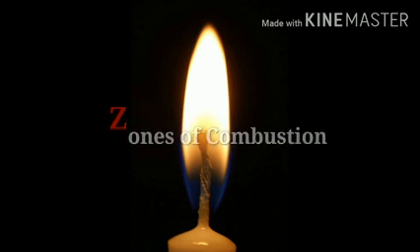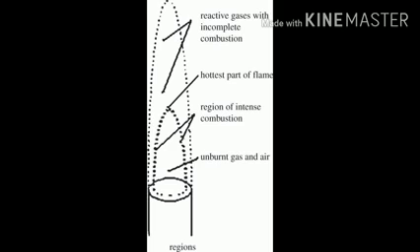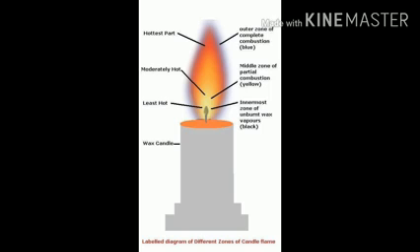There are different zones of a candle flame. Generally, a candle flame is divided into three parts. First, zone of complete combustion. Second, zone of incomplete combustion. And third, zone of no combustion. Now, let us discuss the first zone, that is the zone of complete combustion. This zone is also known as the outer zone or the blue zone. It is the hottest part of the flame. In this zone, the wax vapors have enough oxygen to burn completely. That means it produces carbon dioxide and water, but it emits very little light.